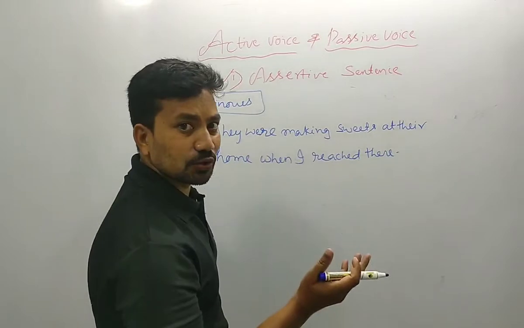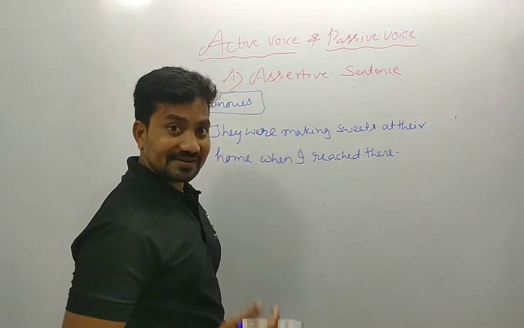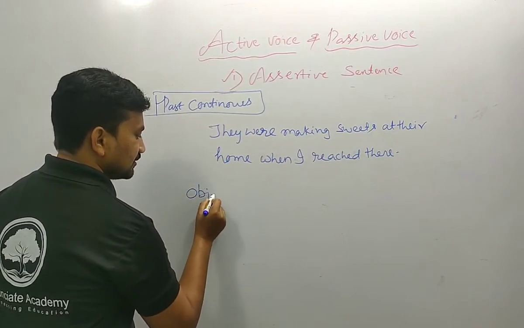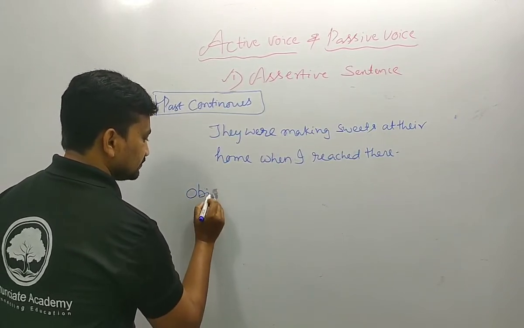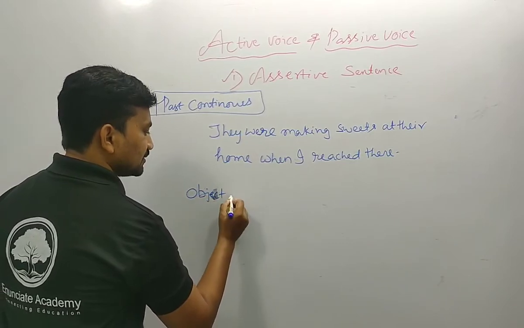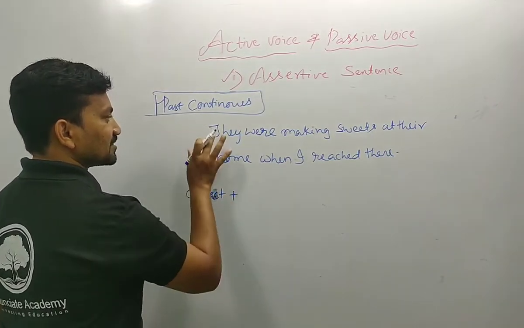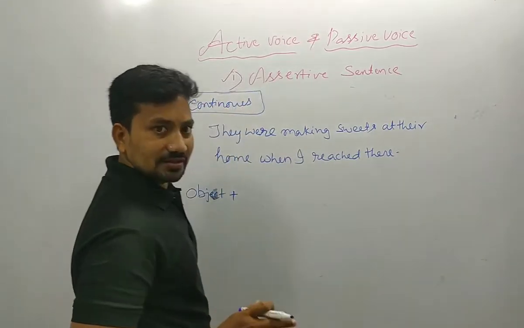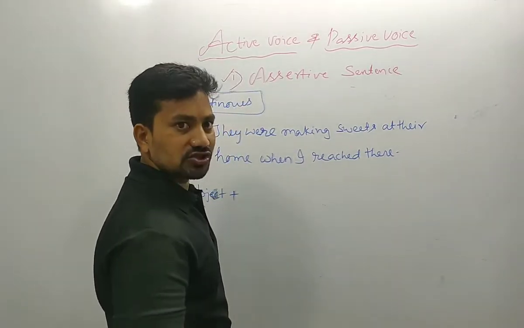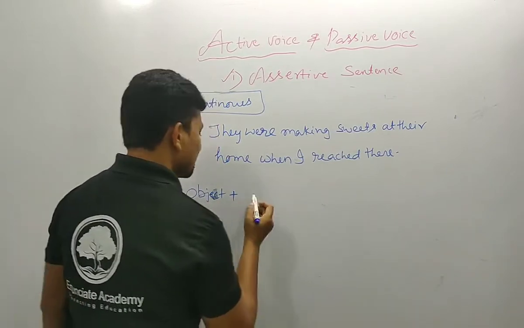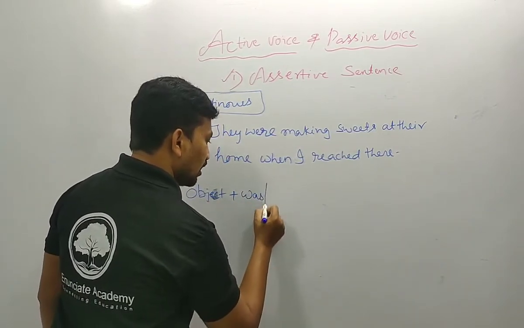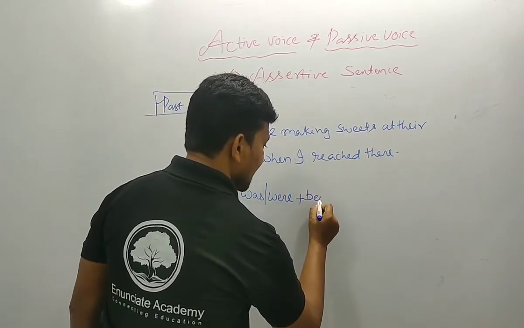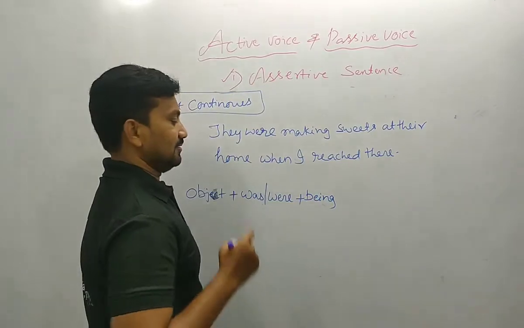How do we convert it from active to passive voice? Let me show the structure. What is the structure? Object plus, as already said, when we want to change the continuous from active to passive, we should mention either was or were, and remember for the continuous action you should mention being.